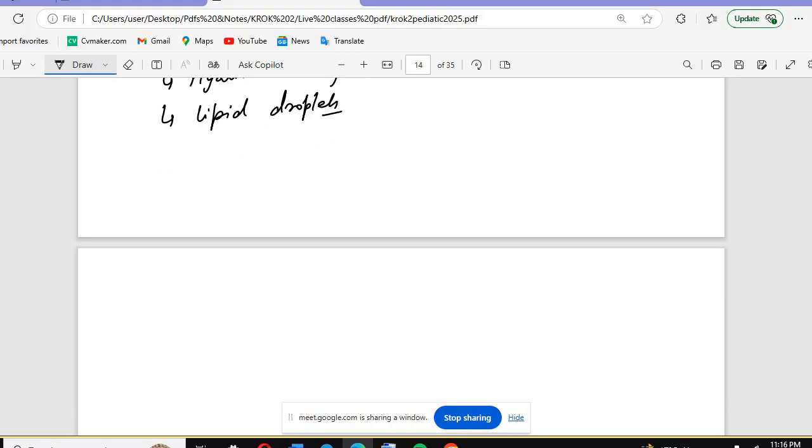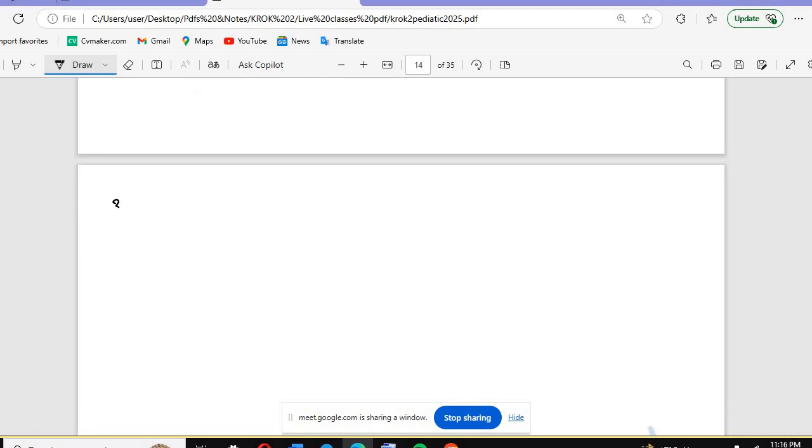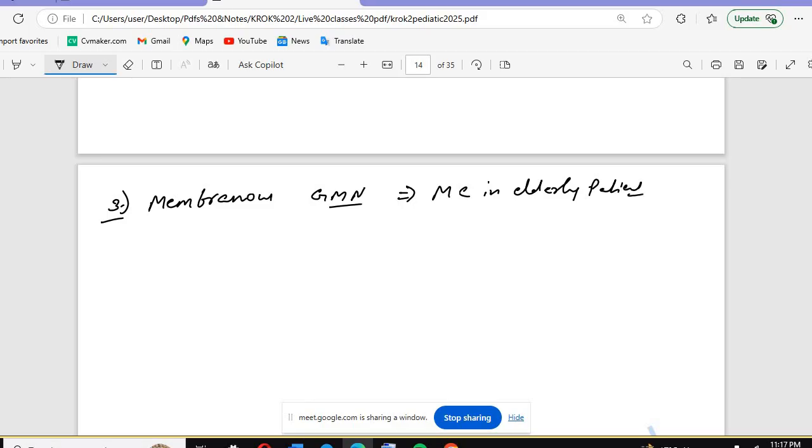Okay, so we have FSGN, the focal segmental, and after that we will be having the third one, that is MGN, membranous glomerulonephropathy. Remember that membranous glomerulonephropathy is most commonly seen in elderly patients. And this is a form of chronic immune complex mediated disease.